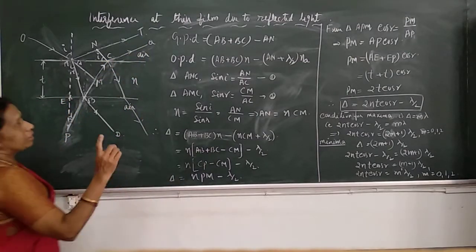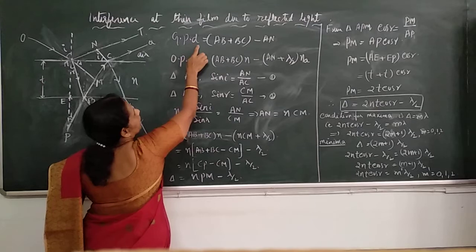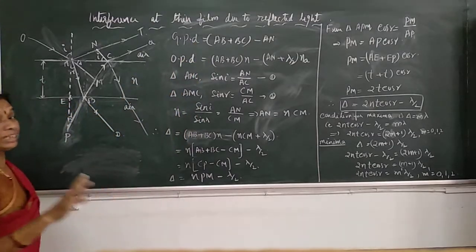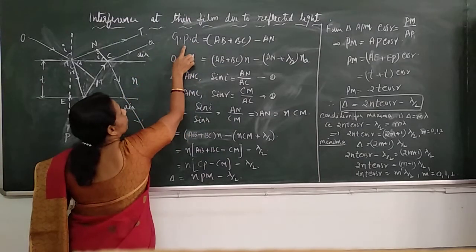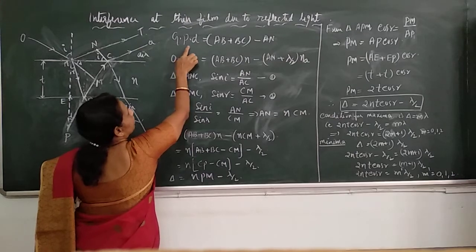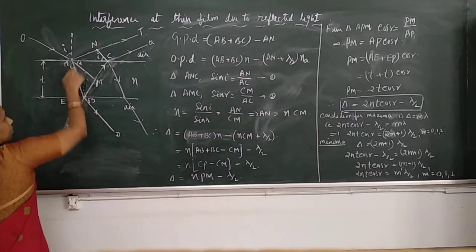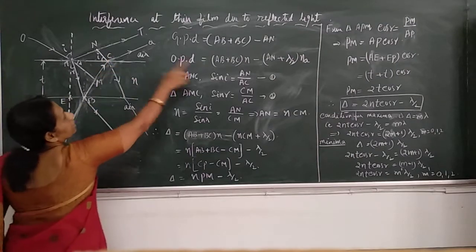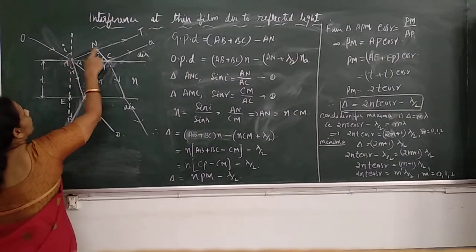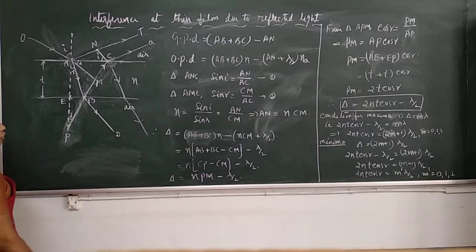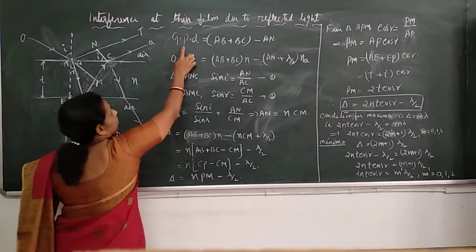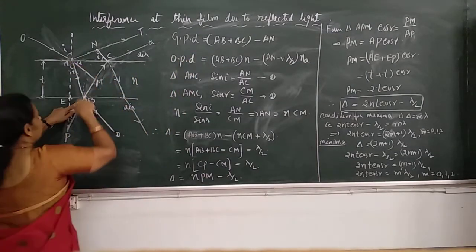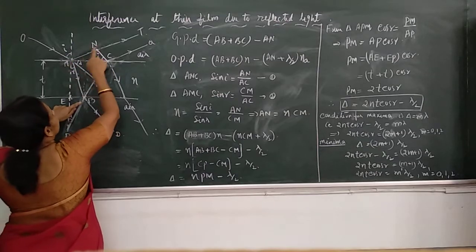So the total geometrical path travelled, the geometrical path difference, GPD. Here AB plus BC is the path travelled inside the medium, and AN is the path travelled in the air, so the geometrical path difference is AB plus BC minus AN.